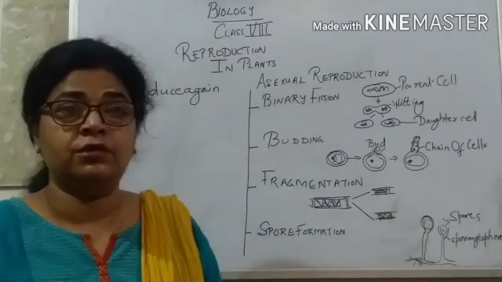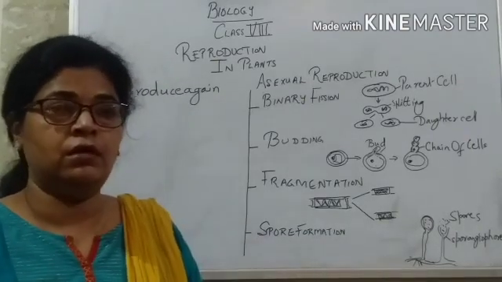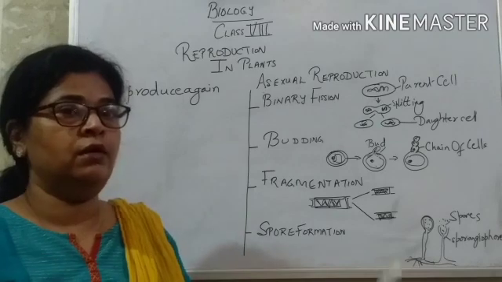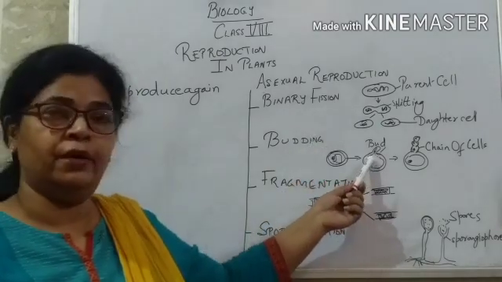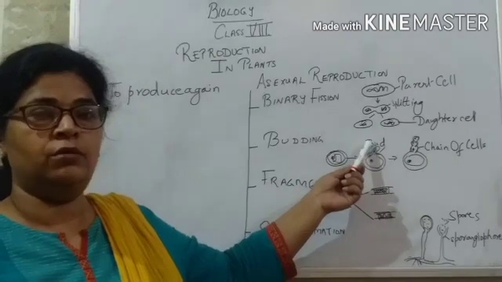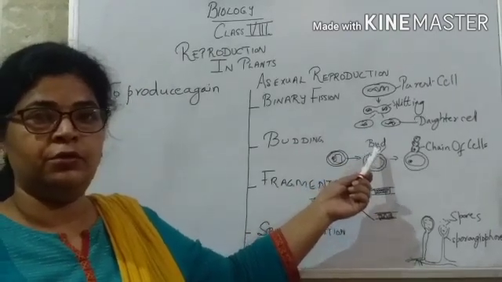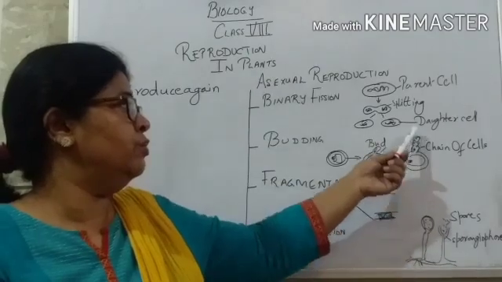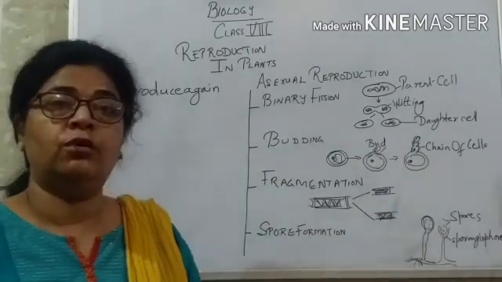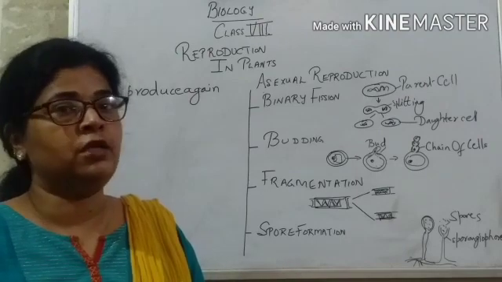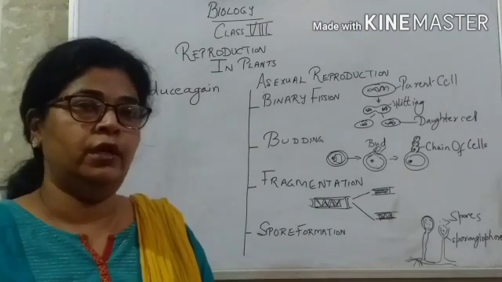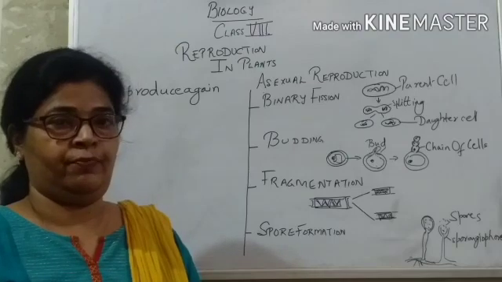Yeast is a fungus, a unicellular organism. Here, a simple outgrowth develops in the parent cell, and this outgrowth swells up gradually and forms a chain of cells, new buds on it. Each bud is capable of forming a new individual.